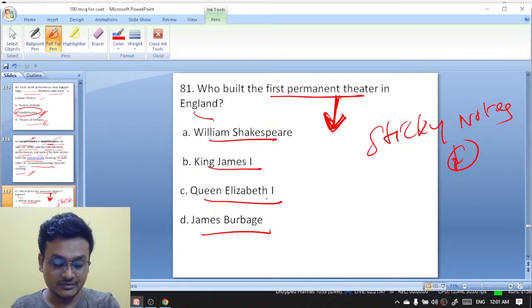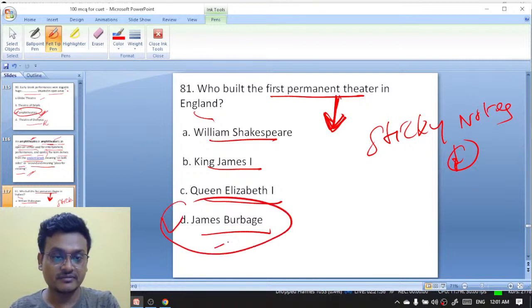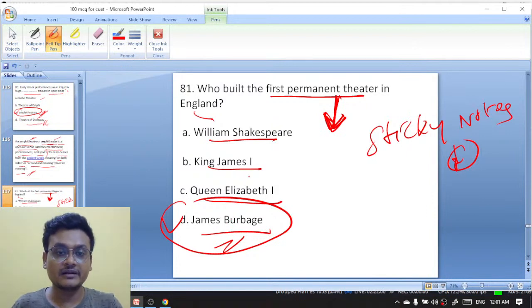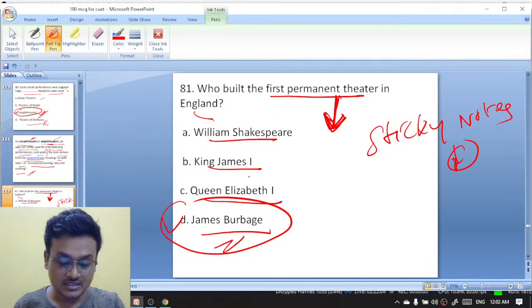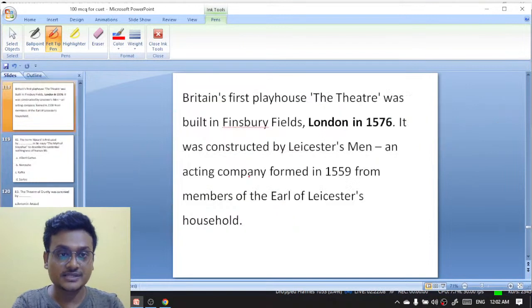And what was its name? Yeah, excellent. James Burbage. James Burbage is the right answer. Who built the first permanent theater in England? It is James Burbage. Excellent. Subhas, Isna, and Somili. Excellent. It is James Burbage. Next question.